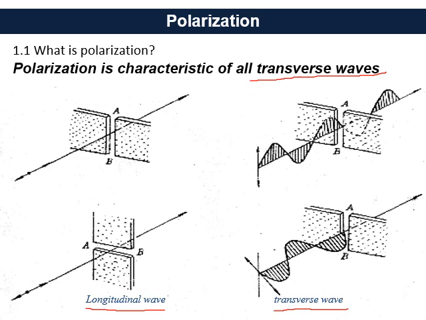This is the difference between the longitudinal wave and the transverse wave. Let me repeat one more time: the longitudinal wave is not influenced by the orientation of the window, while the transverse wave is completely influenced by the direction or orientation of the window.